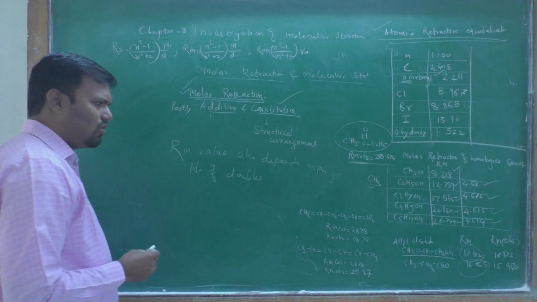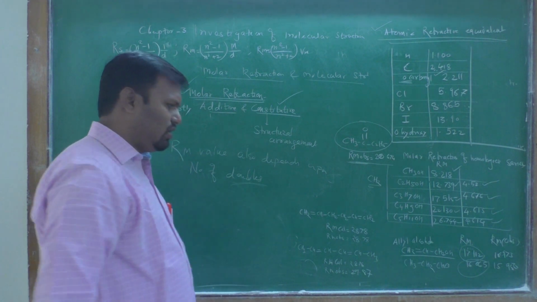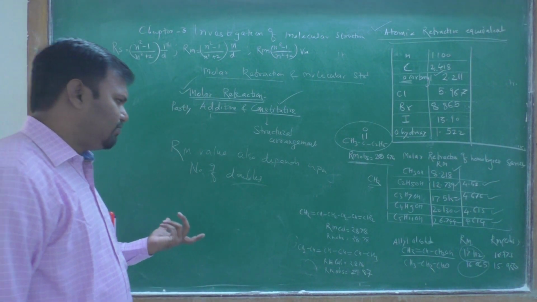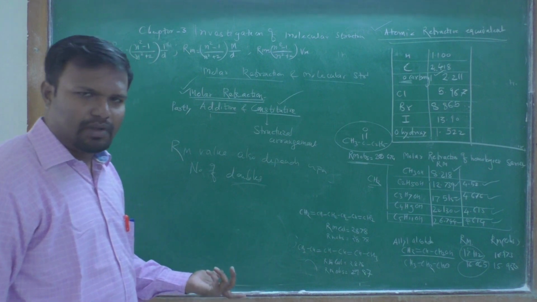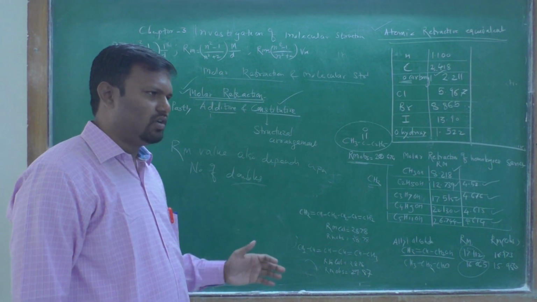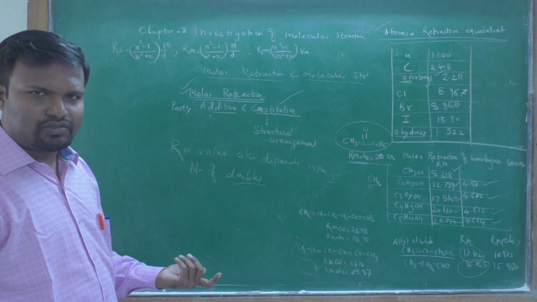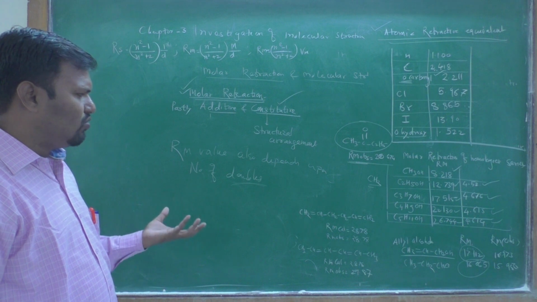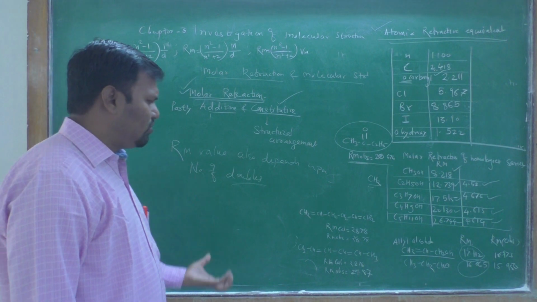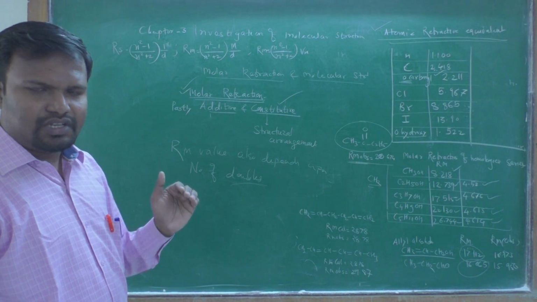If more double bonds are there, the Rm value depends upon the nature of double bonds, whether unsaturated, conjugated double bonds or unconjugated double bonds. If the molecule has conjugated double bonds, then the Rm value increases.